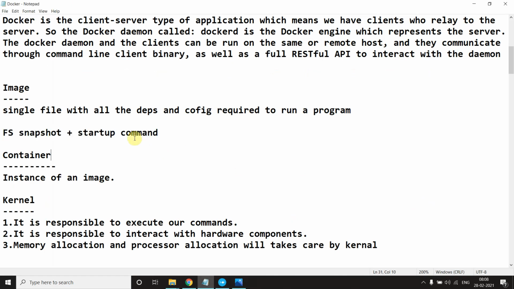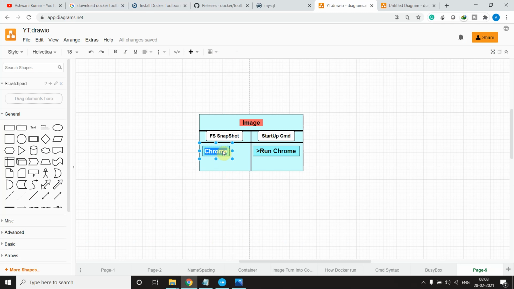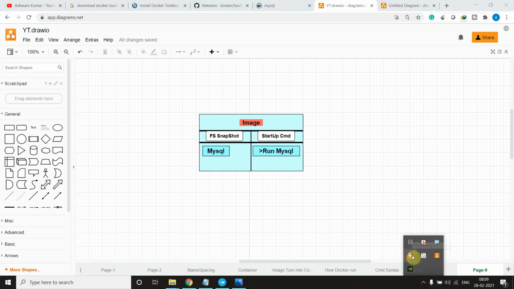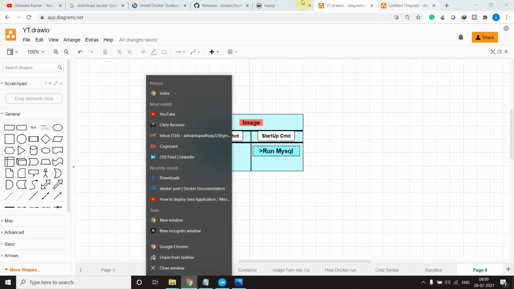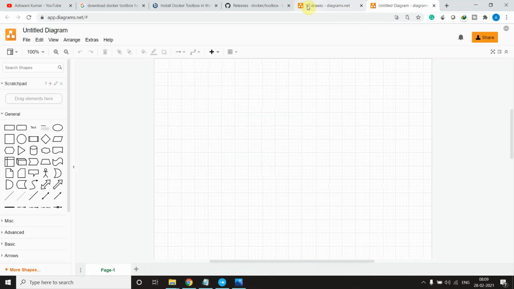So what an image is, as we discussed, is a file system snapshot and a startup command. As we did not find Chrome, if I say MySQL here, and you want to download MySQL, then the run command will change, like run MySQL.